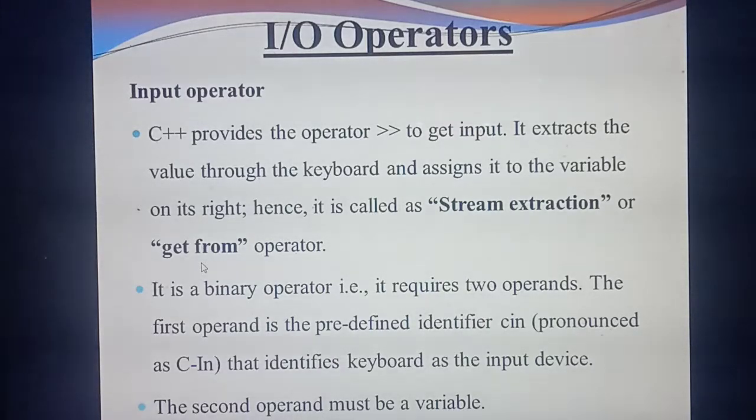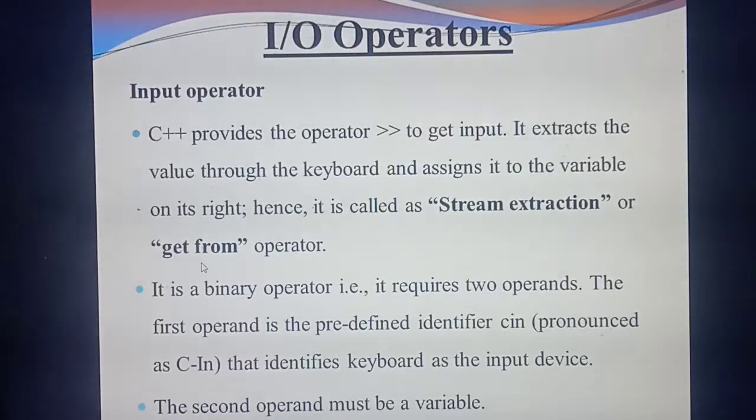A plus B. Which is the operator there? Plus is the operator. A and B are the operands. Likewise, this IO operator also requires how many operands? 2 operands. Very important. So the first operand is a predefined identifier.